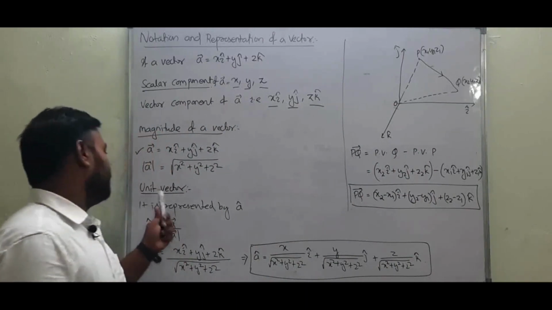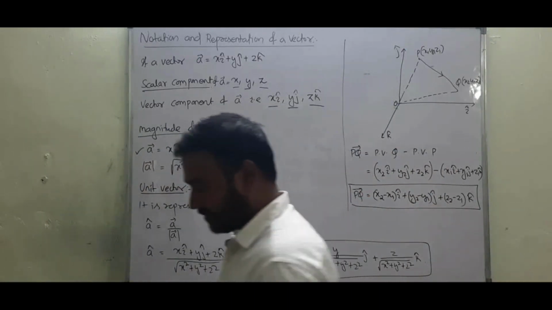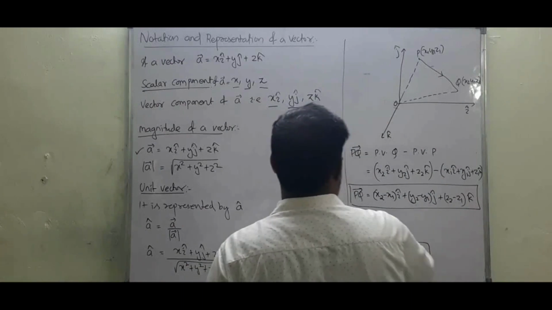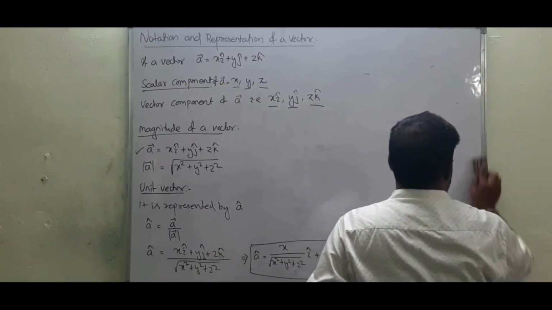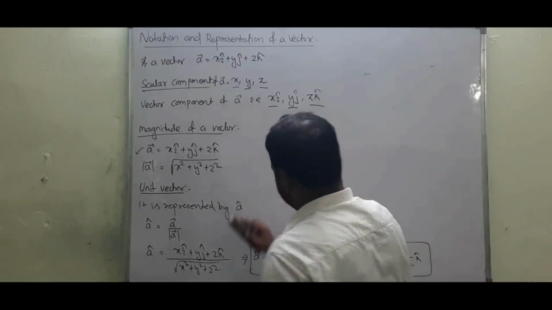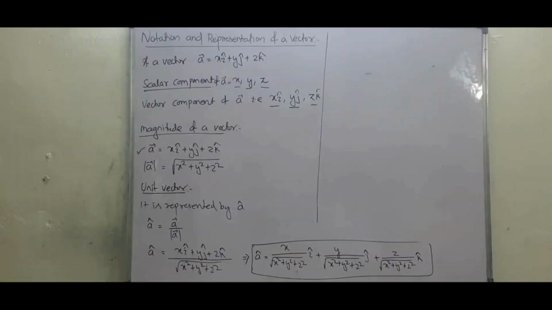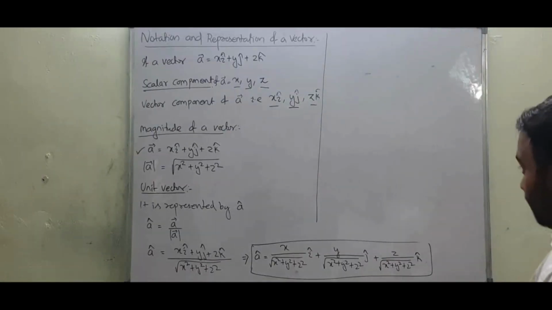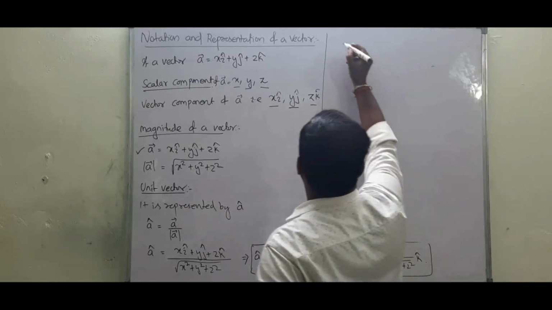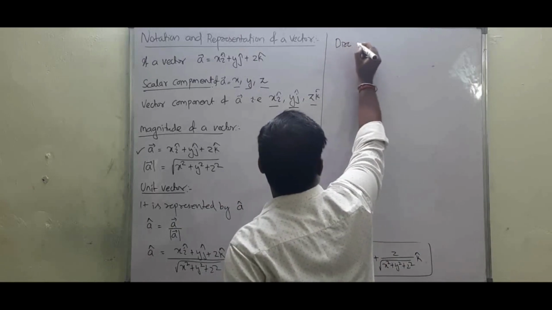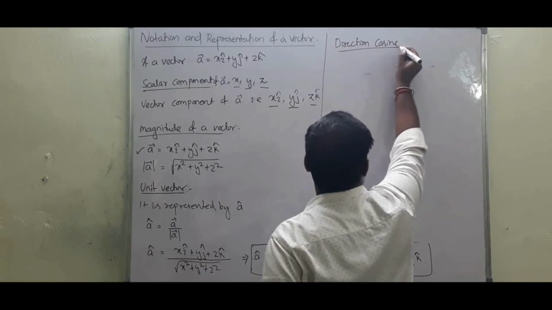After knowing the unit vector, there is one more thing that we need to know, that is direction cosine. So now we are going to learn what direction cosine is. After completion of the unit vector, the next thing is the direction cosine of a vector.